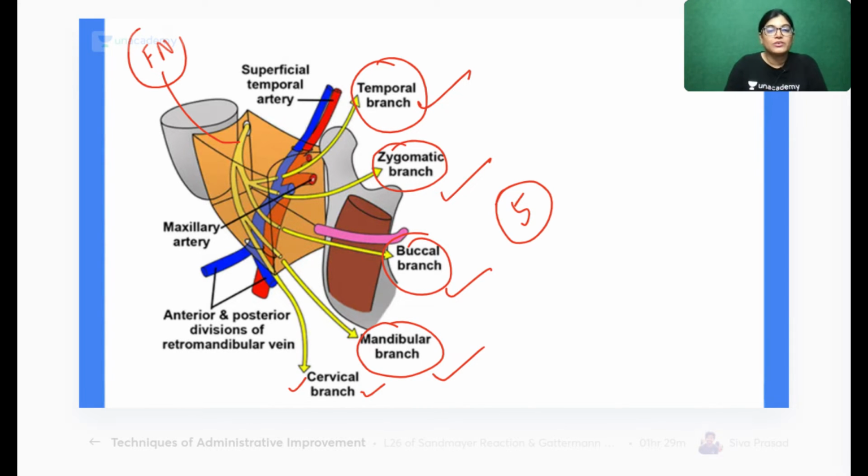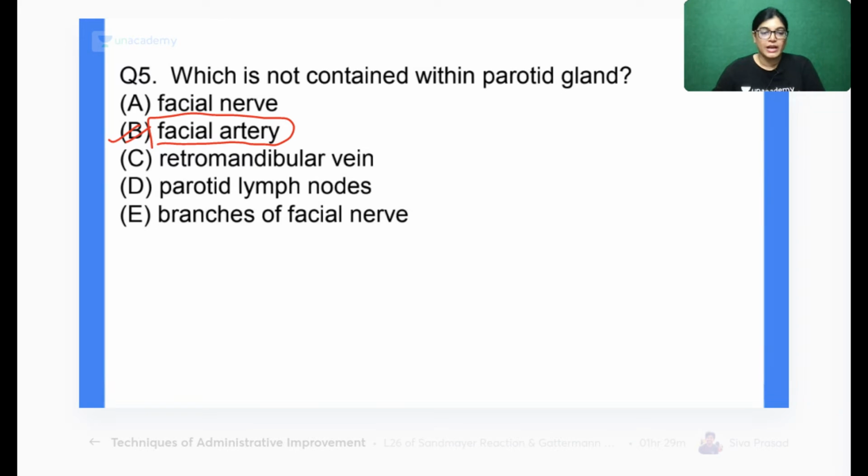Other than that, the retromandibular vein. This blue colored structure is the anterior and posterior division, so the retromandibular vein is traversing. Also the superficial temporal artery and maxillary artery branch from there. The external carotid artery is also traversing, and also the lymph node, but not the facial artery.